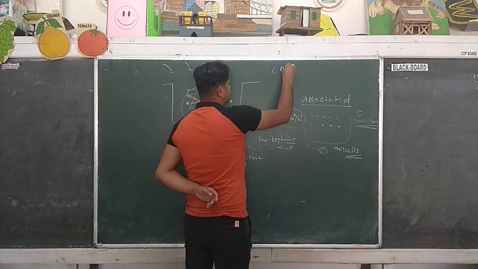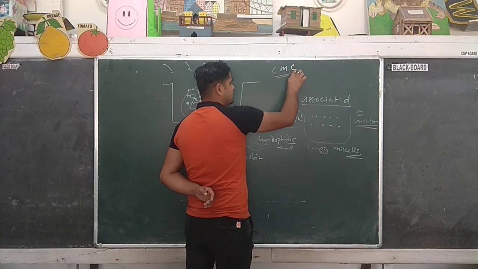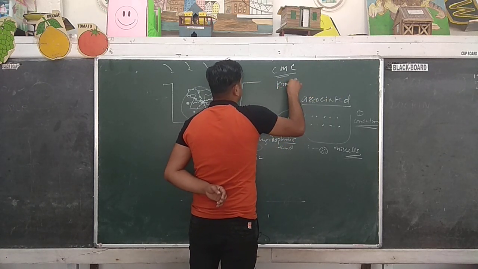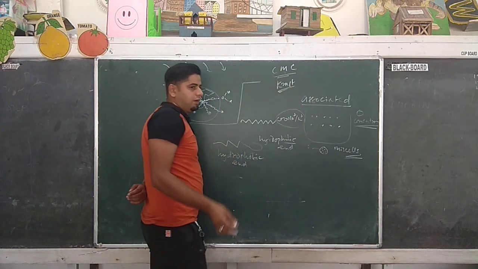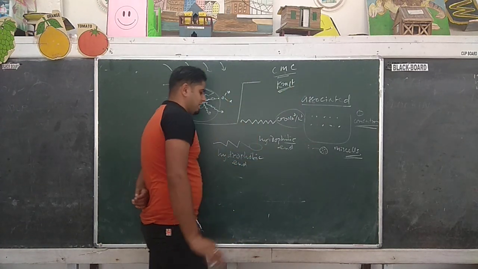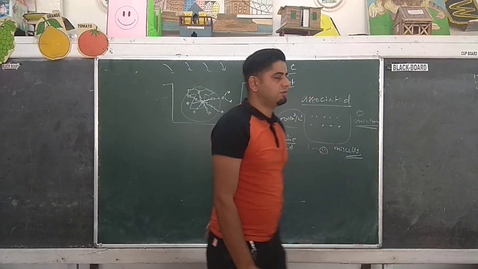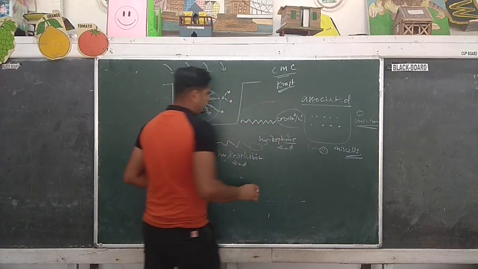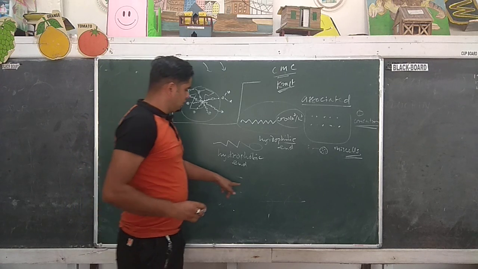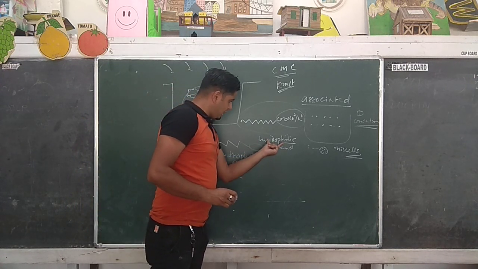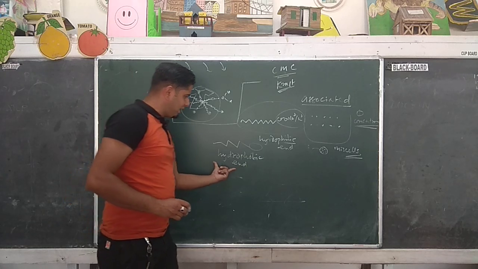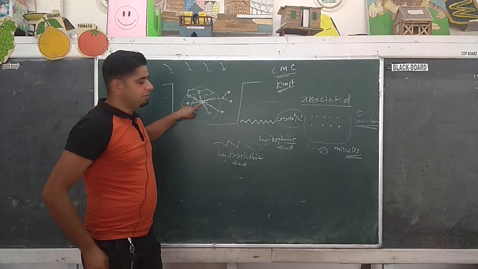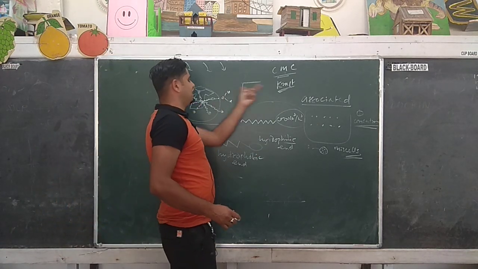One is CMC, which I have already given, that is critical micelle concentration, the minimum concentration maintained to form micelle, and this is Kraft temperature, the minimum temperature above which only the micelle formation can take place. Got it? So this is the cleansing action of soap. I have given you the idea about the soap molecule. Soap molecules have a hydrophobic end and a hydrophilic end. The hydrophobic end is always attached with the dirt, and the hydrophilic end is always directed towards the water.